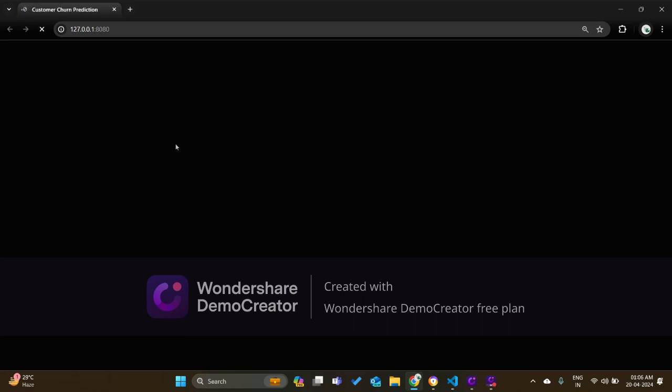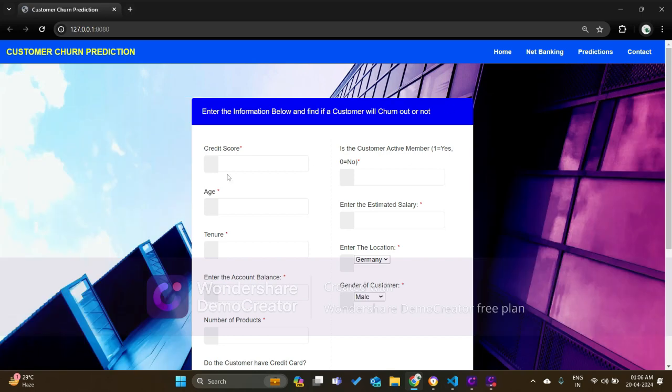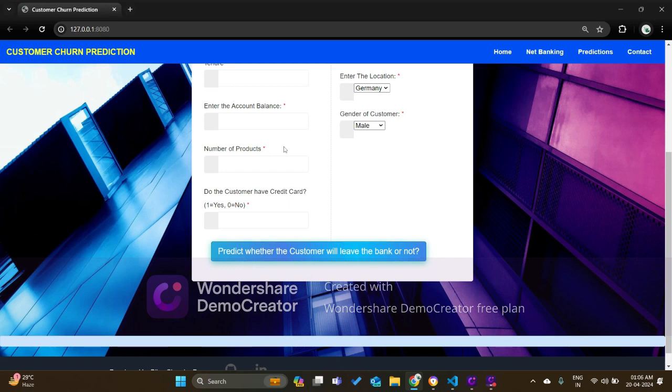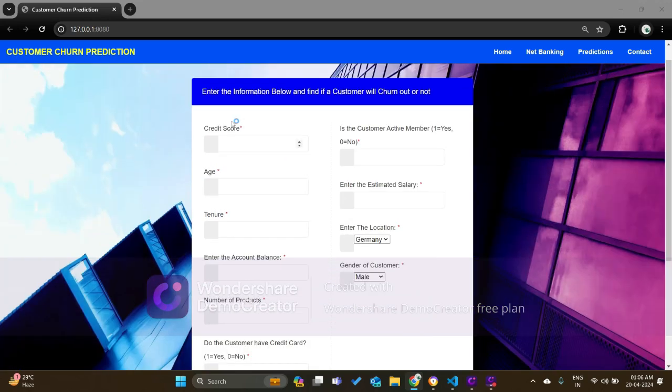So the app is opening in my local machine. As you can see, the title of my app is Customer Churn Prediction. This is the user interface. These are my features, and when I put in the features and click here, it will show me the result.